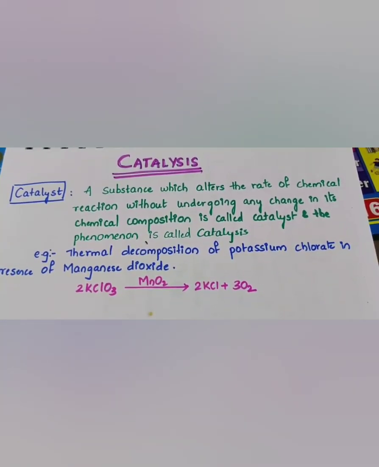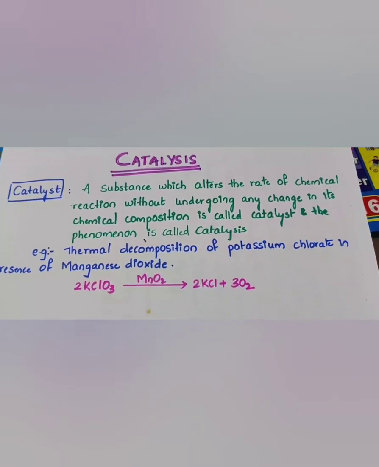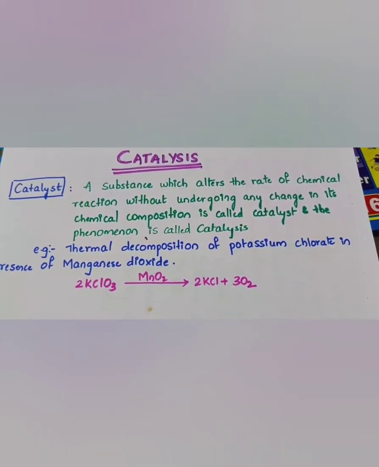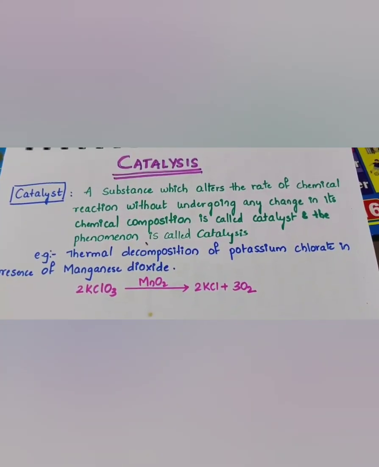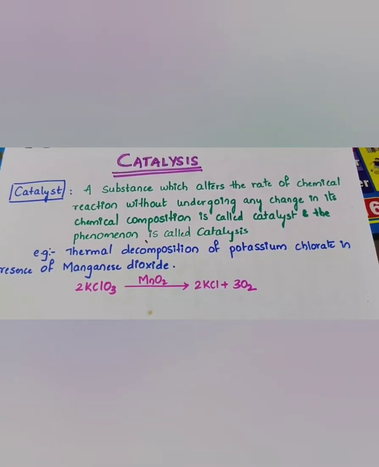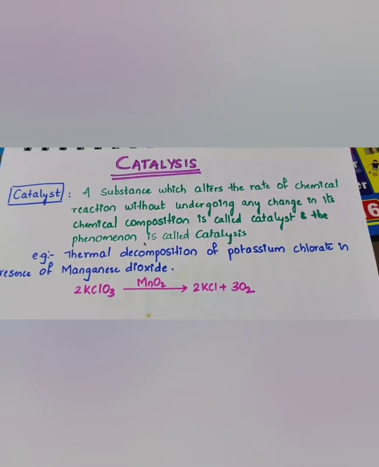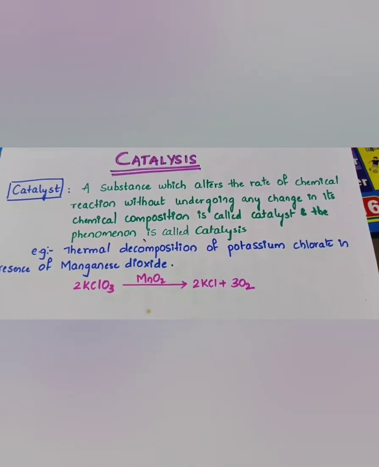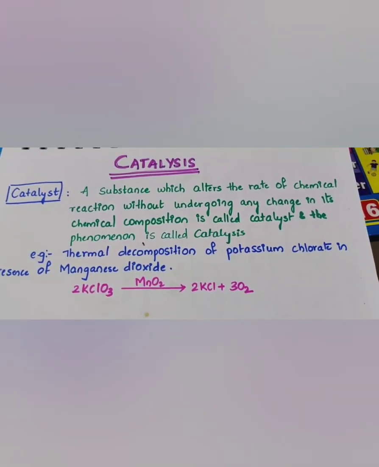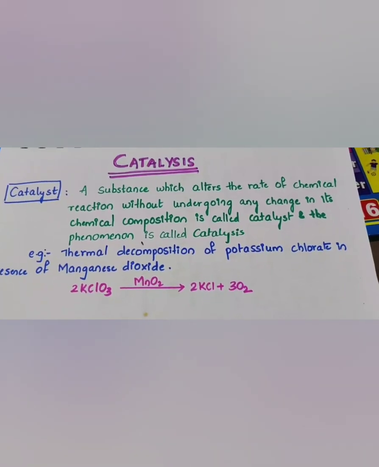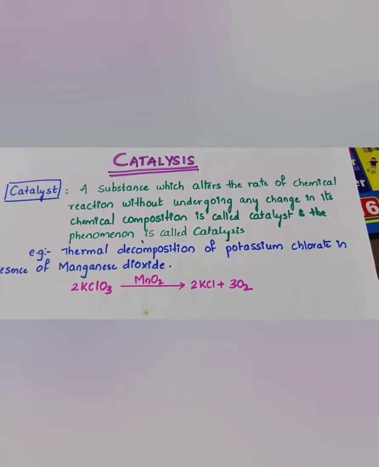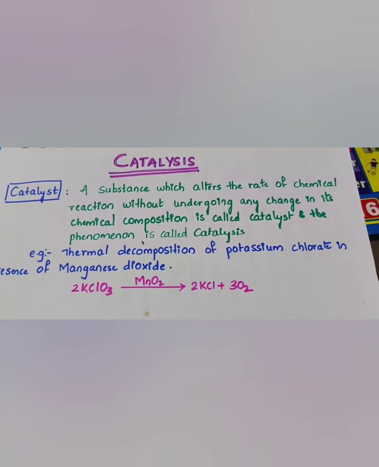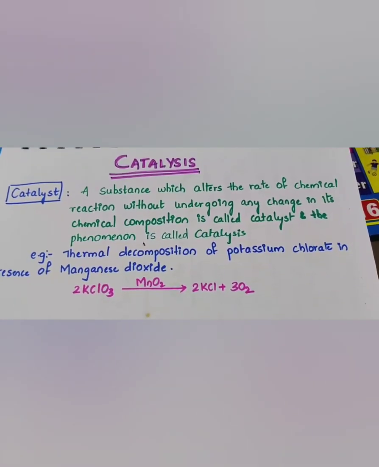When I say it alters the rate of a chemical reaction, it may either increase or decrease the reaction rate. That substance we call a catalyst, and the phenomenon is referred to as catalysis.